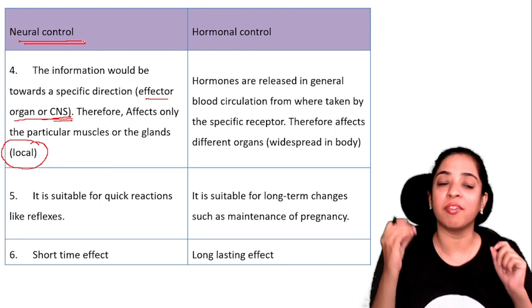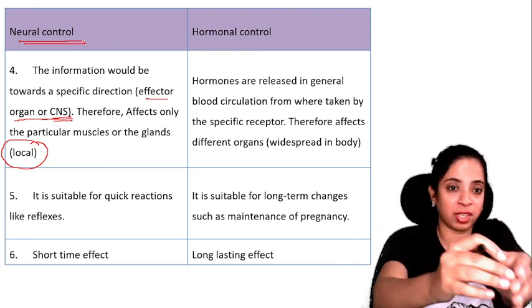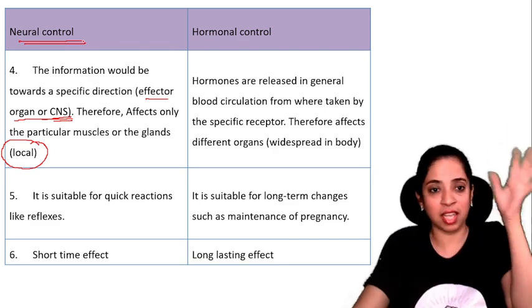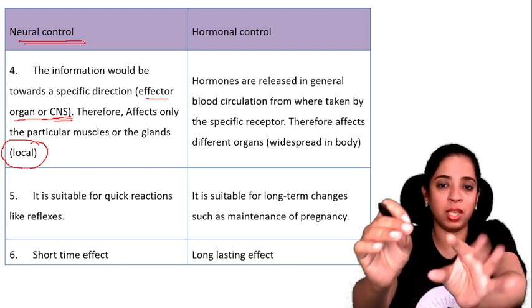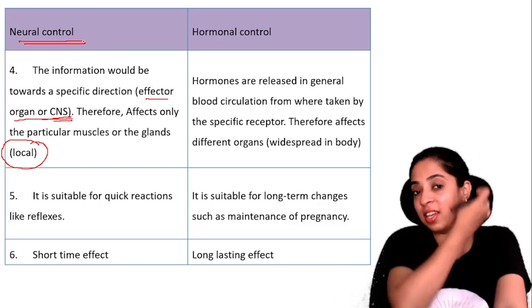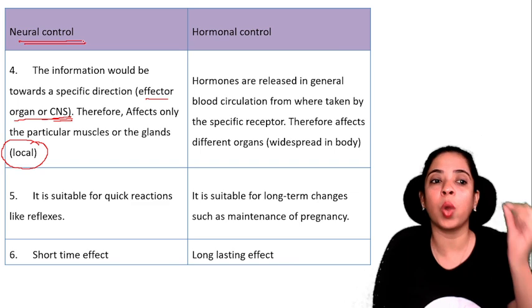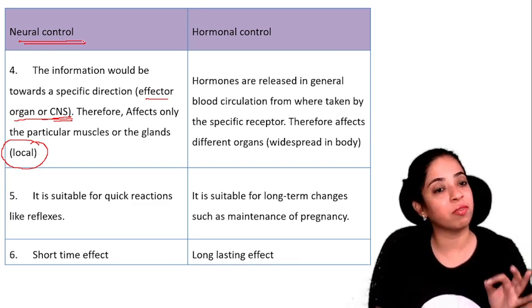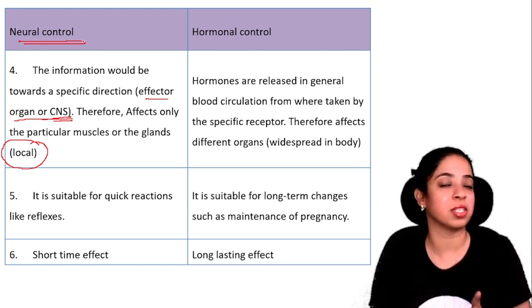If we touch something hot, the message from the brain reaches the effector organ and we release our hand. Or when you touch something, the information from the skin goes to the central nervous system. So there are two ways. Either way, it affects only particular muscles.